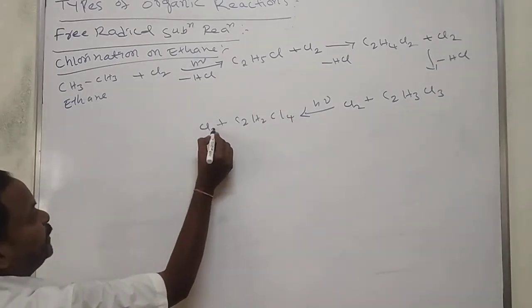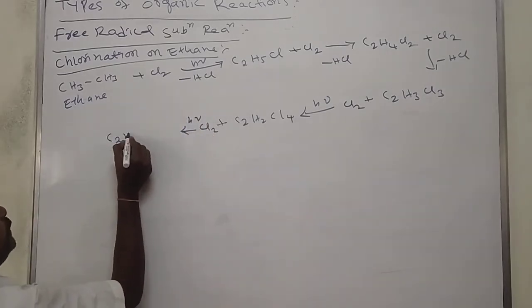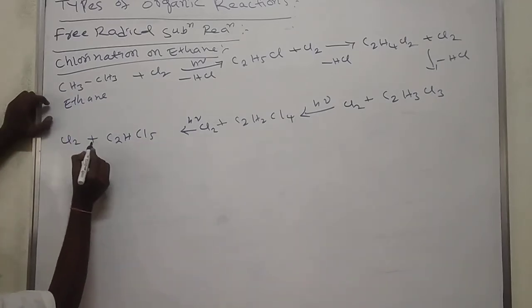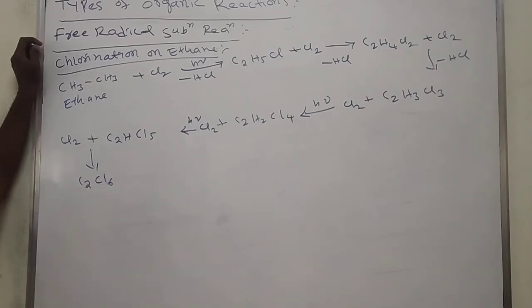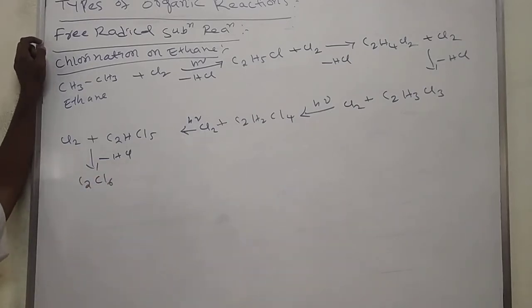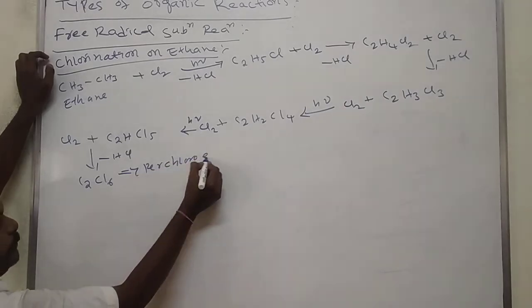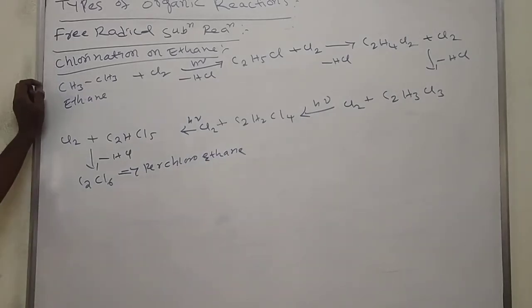Again it reacts with chlorine in presence of sunlight and forms C2HCl5, pentachloroethane. Again it reacts with chlorine and forms C2Cl6 by the loss of HCl. This is called hexachloroethane, also called perchloroethane.